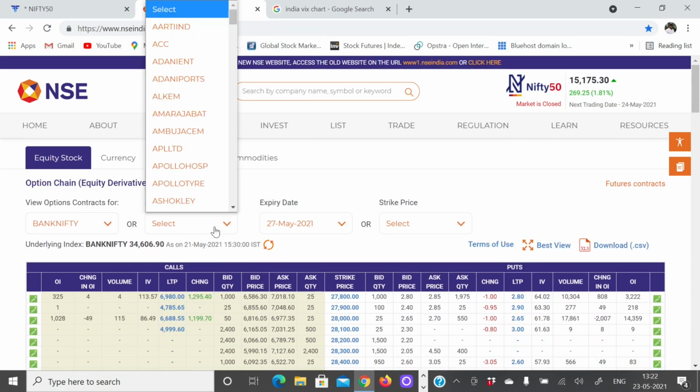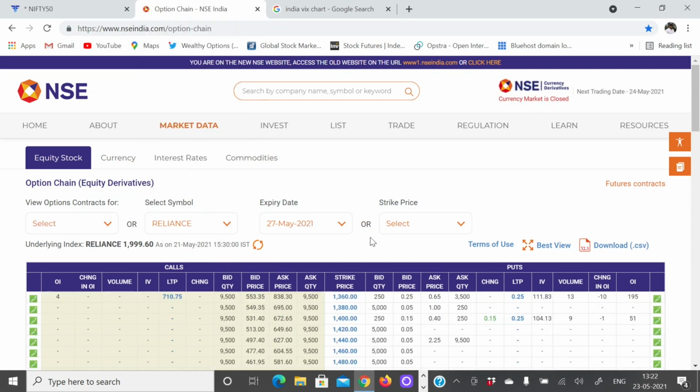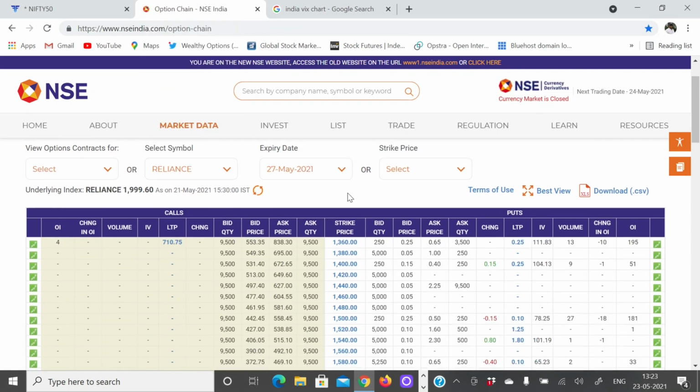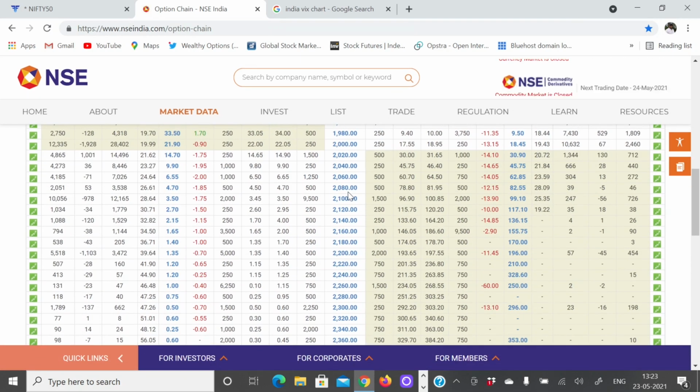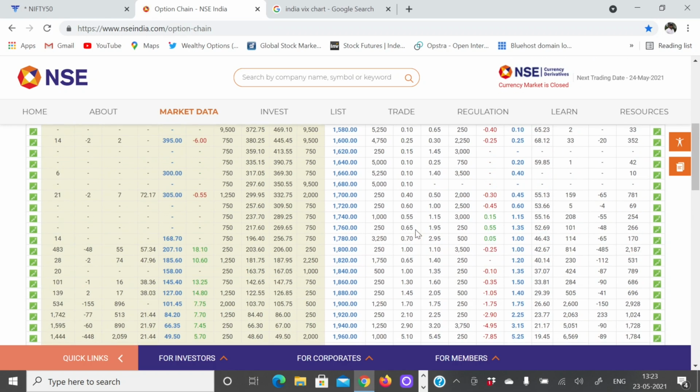Now finally, let's also look at another stock, probably Reliance. This is the option chain for Reliance May month contracts. Reliance is not a stock which moves very fast or very slow. It's moderately volatile. Because of that, you could see the implied volatility for all the at the money options is around 19, which is definitely higher than the Nifty, right?